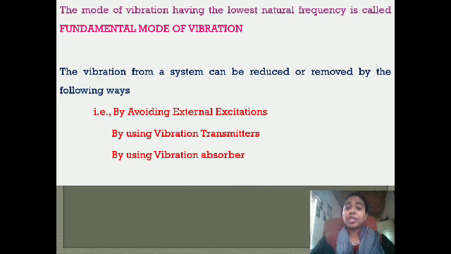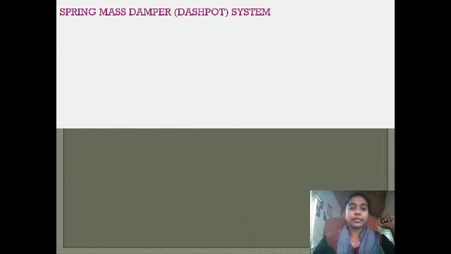Now, the vibration that is acting on a system or that comes from a system can be reduced or removed by avoiding external excitations. By avoiding, that is, you don't give an external force, so that there will not be any vibration. Or by using vibration transmitters, between the two parts you can provide some vibratory transmitters, or by using vibration absorbers. This is what you can see as shock absorbers in your vehicles and all. So, spring mass damper or dashpot system.